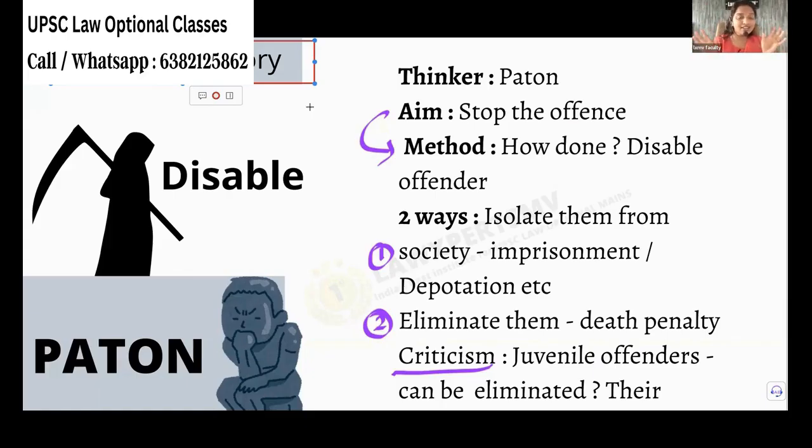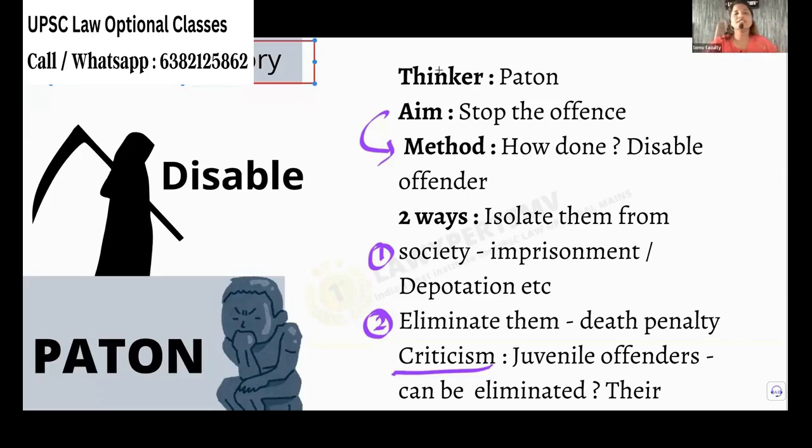If the police finds that you are going to do some offense, you look very fishy, you are a previous offender, there's going to be some offense you're going to commit, immediately on the apprehension that you may commit the offense in future, they will catch you and put you in jail. That's what is called preventive detention laws. Not only that, this will also prevent future crimes. That is the preventive theory's idea.